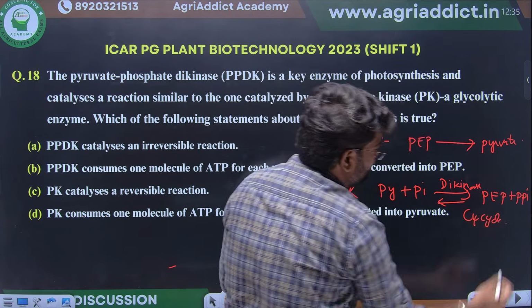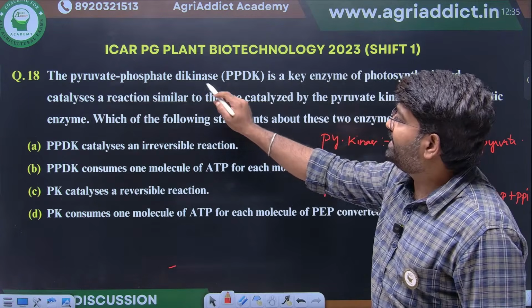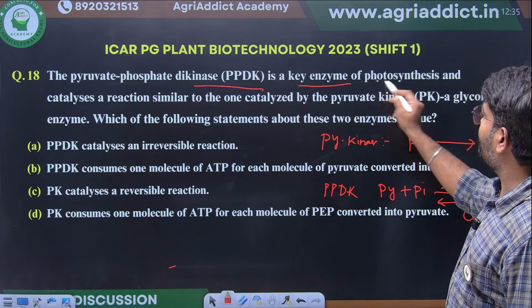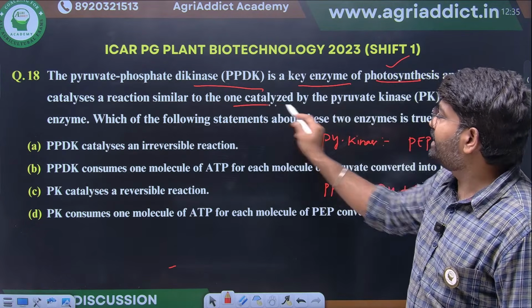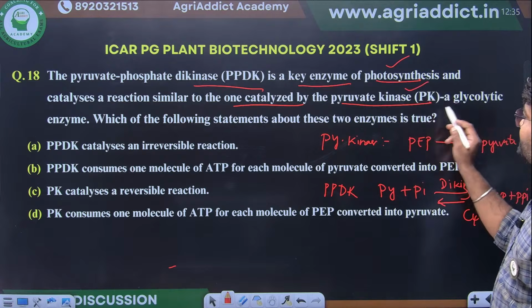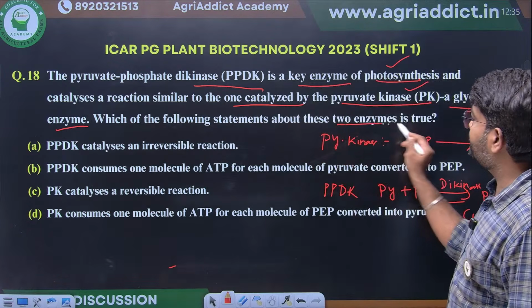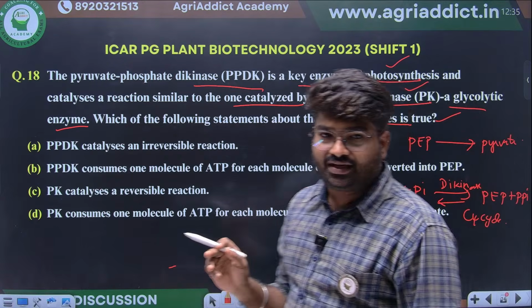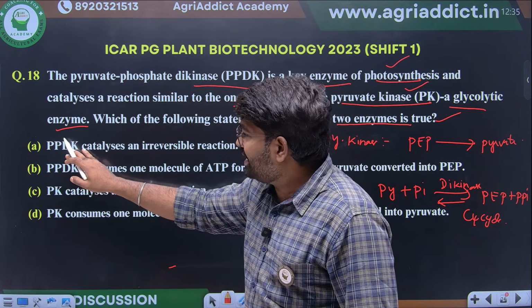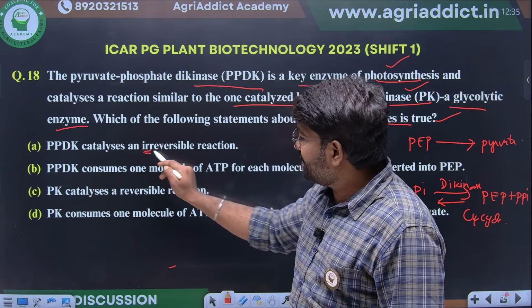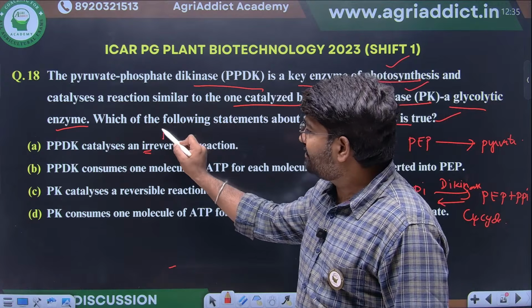This we know already. Now you observe the question properly. Pyruvate phosphate dikinase is a key enzyme of photosynthesis and catalyzes a similar reaction to one catalyzed by pyruvate kinase, a glycolytic enzyme. Which of the following statements about these two enzymes is true? Pyruvate phosphate dikinase catalyzes an irreversible reaction. Is it true? No, it will catalyze a reversible reaction.